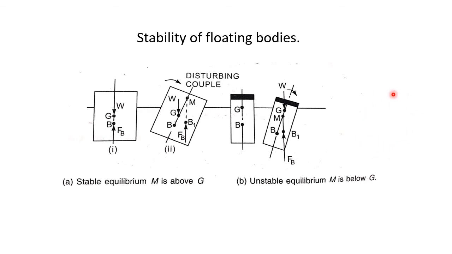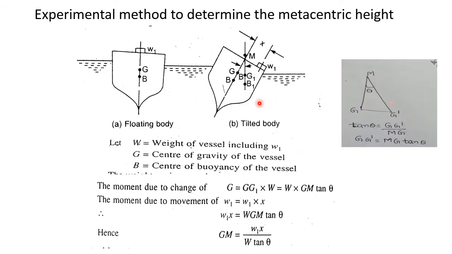Such a body is called the neutral equilibrium of the floating body. Next, we will study how to determine the metacentric height experimentally. Consider a floating vessel as shown in the figure here.